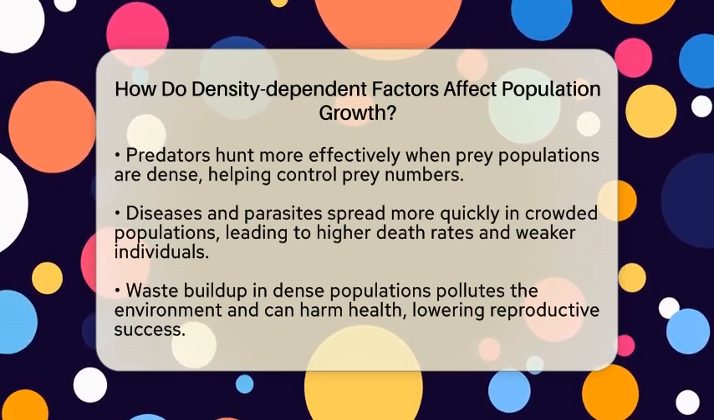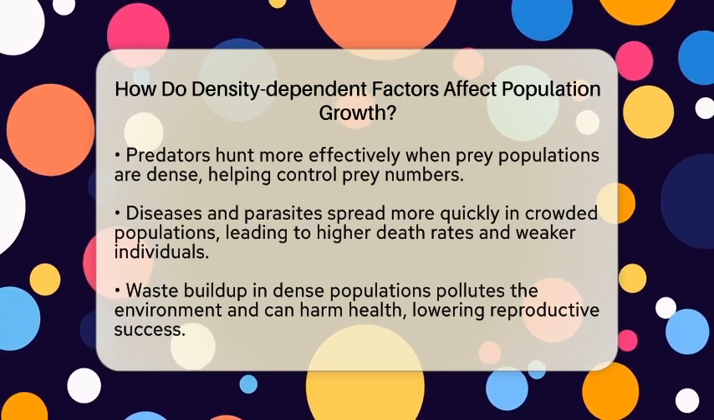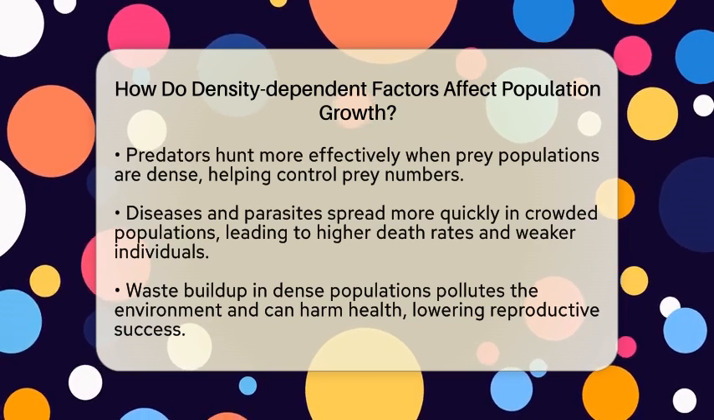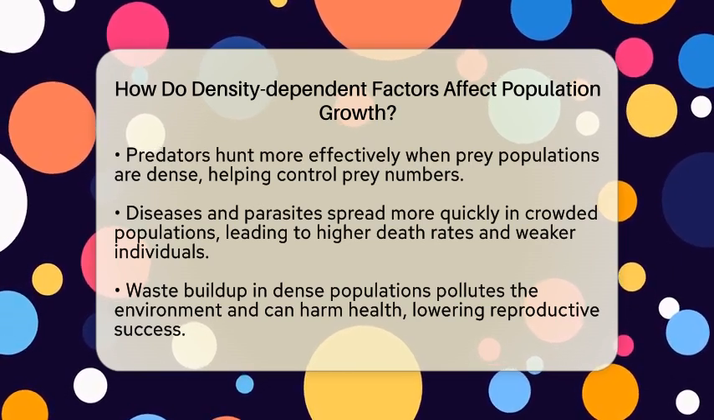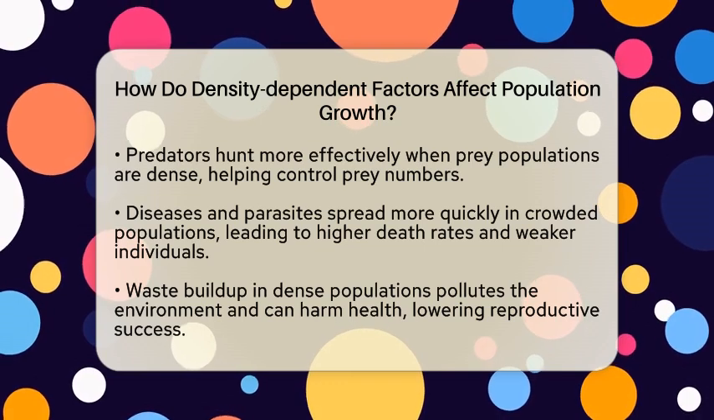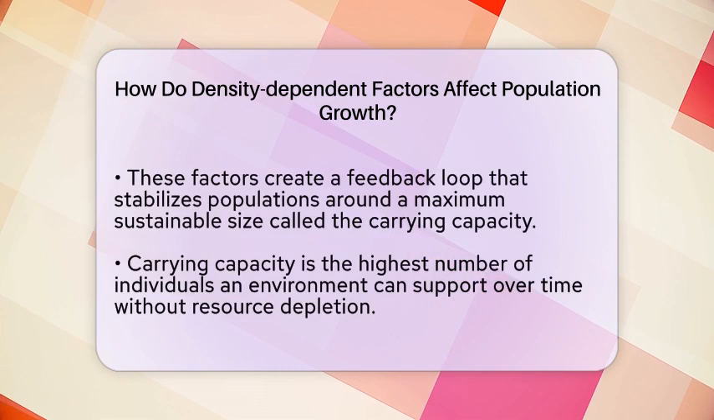Diseases and parasites spread more quickly in crowded populations. Think about how colds spread faster in packed classrooms. When many individuals are close together, illnesses can spread rapidly, causing higher death rates or making individuals weaker and less able to reproduce. Waste buildup is another factor.